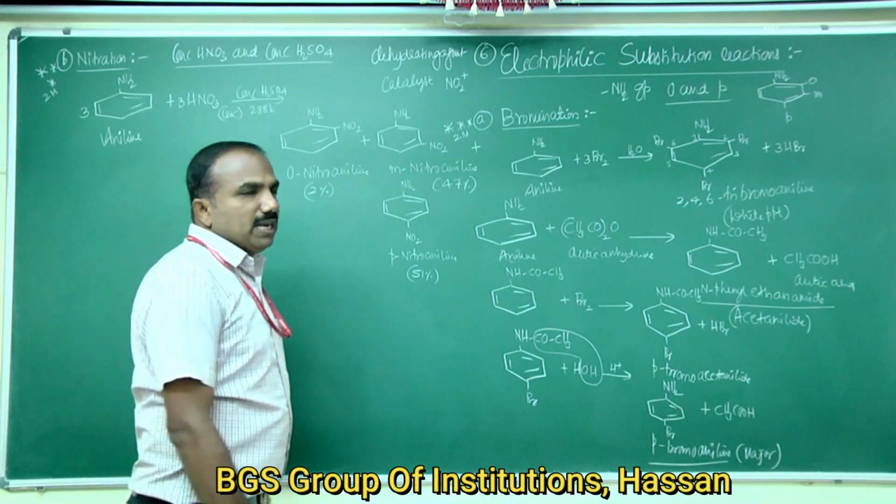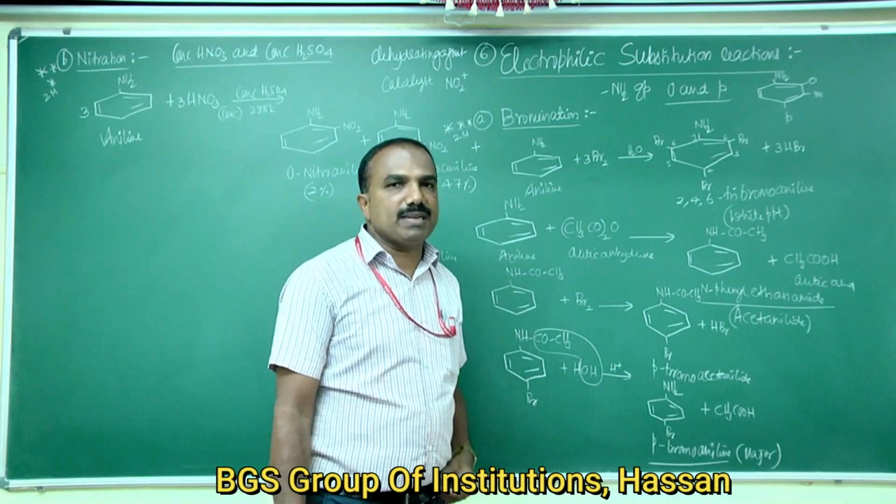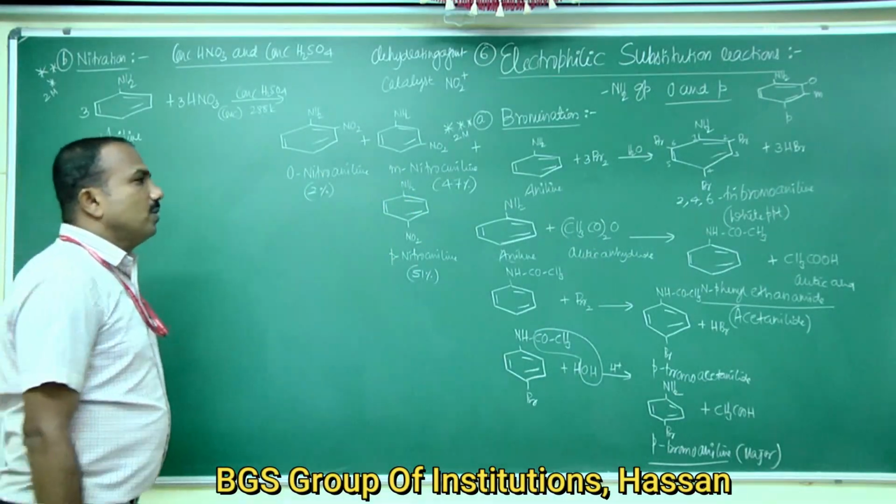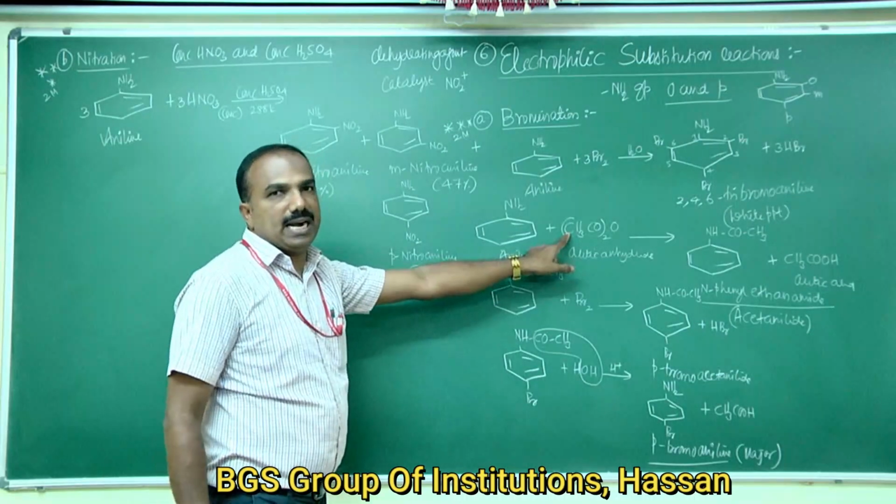Because of the high reactivity and the presence of the activating amino group, aniline also reacts with acetic anhydride.